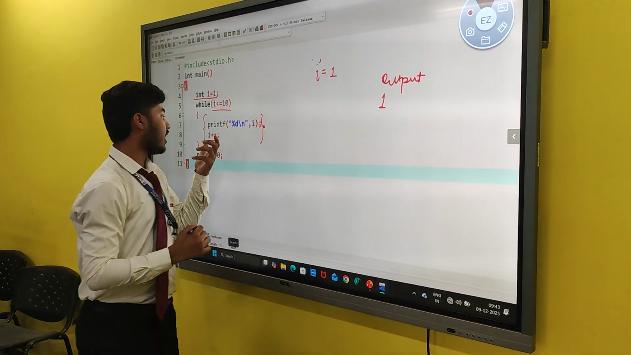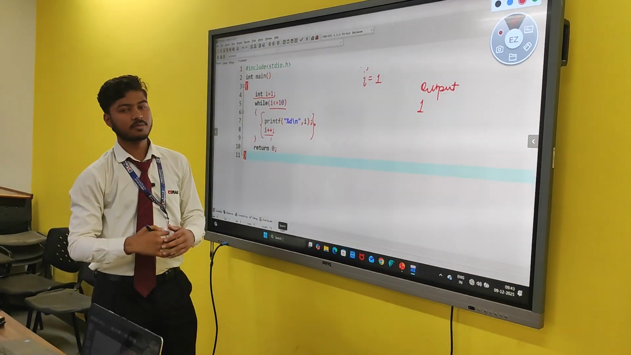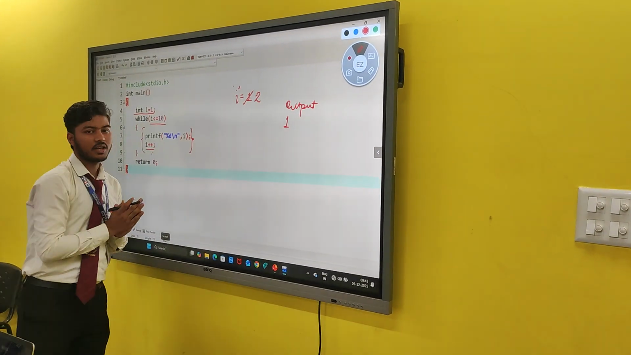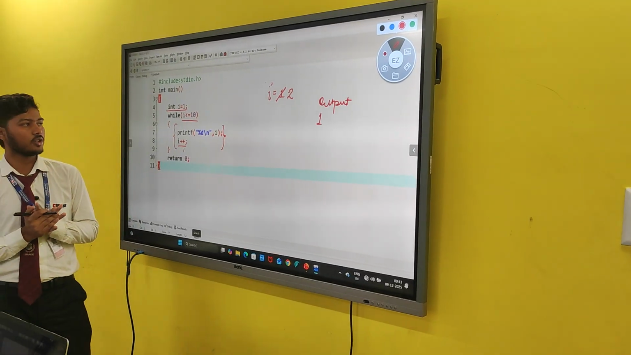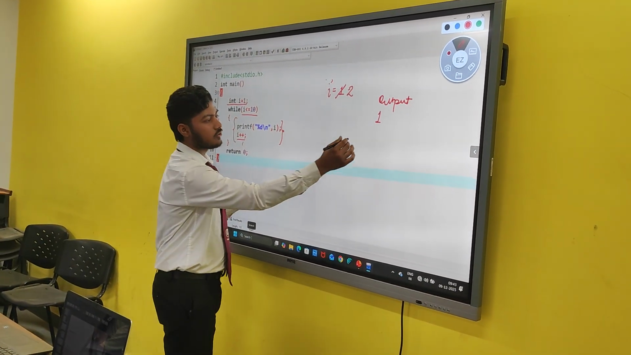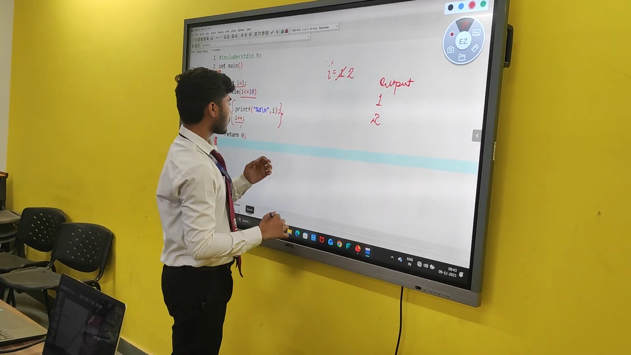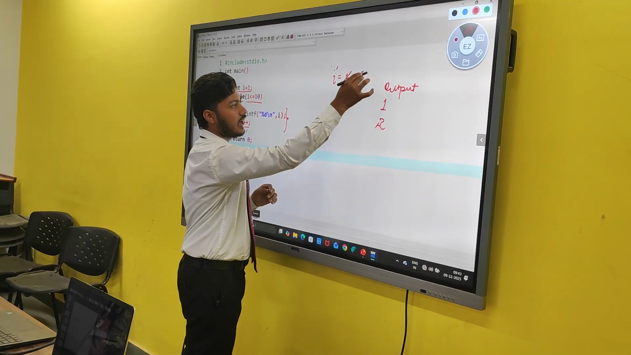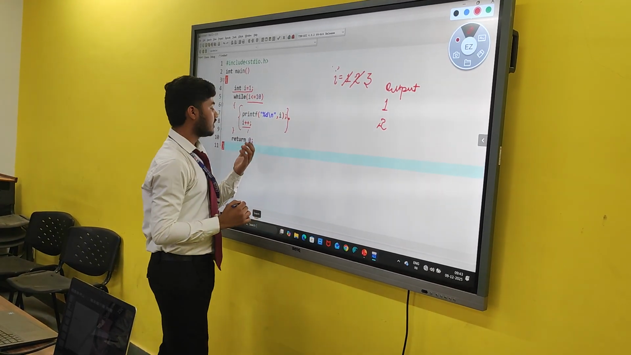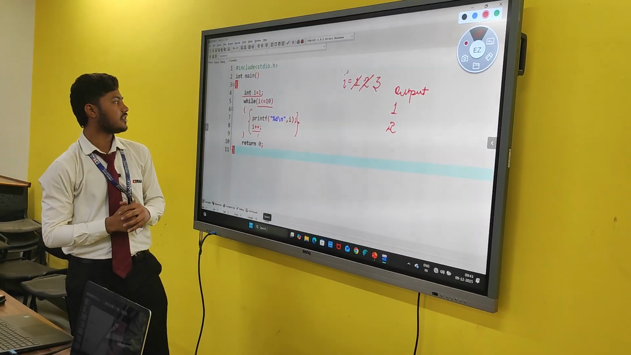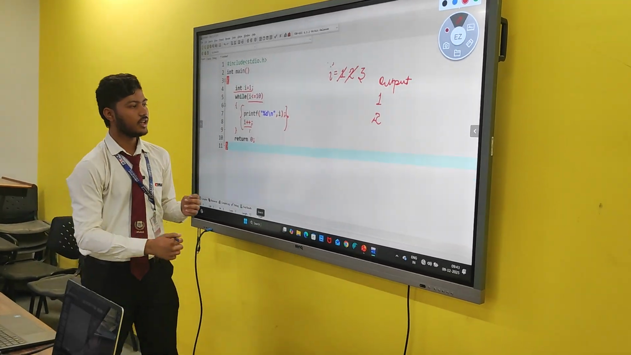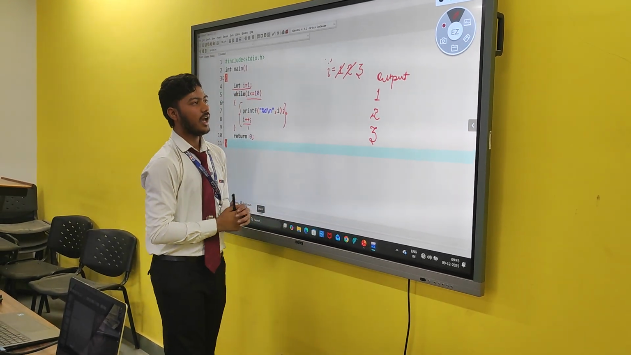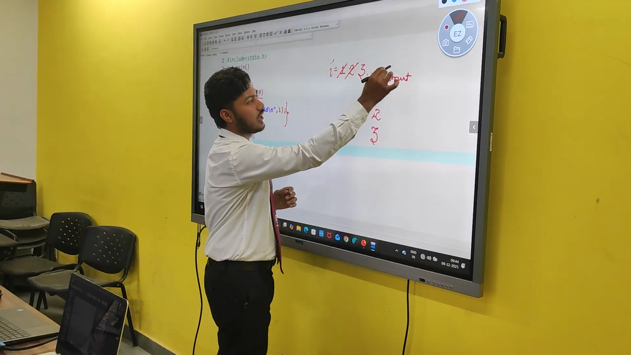Now is the increment part. The value of I will be increased by 1. Now the value of I becomes 2. Now again the condition will be checked, that if 2 is less than or equal to 10, the condition is true, and now the output will be 2. And then the increment part, the value of I will become 3, and again the condition will be checked, and now it will be checked that 3 is less than or equal to 10. The condition is again true, and again on the screen the output will be displayed as 3, and this process will be continued till 10.